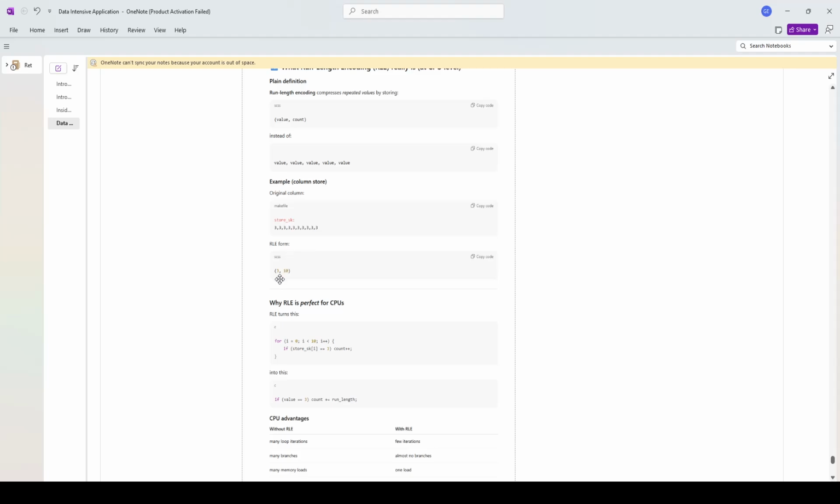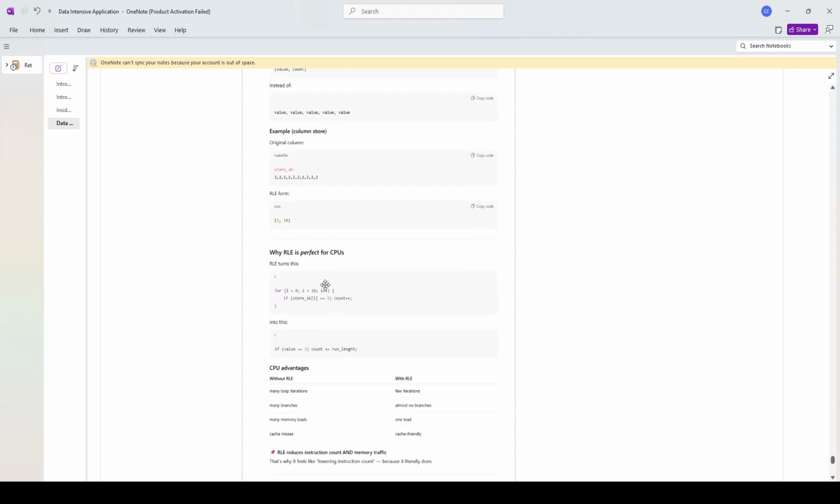With RLE, we will see 3, comma 10. So we have ten 3s. That's what it meant, 3, comma 10. Why is RLE perfect for CPUs?